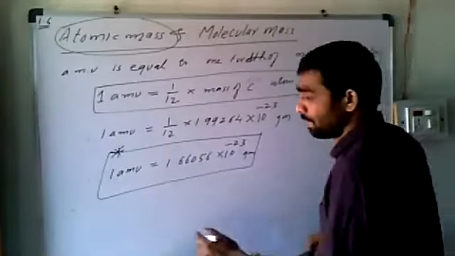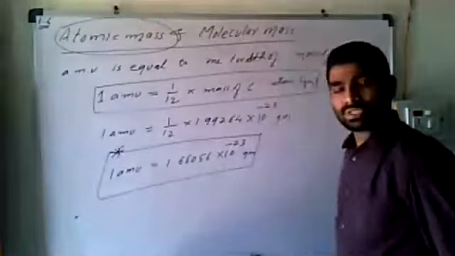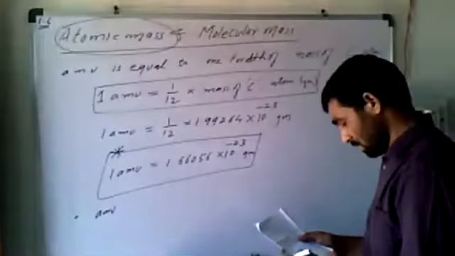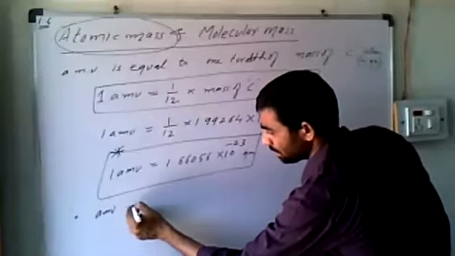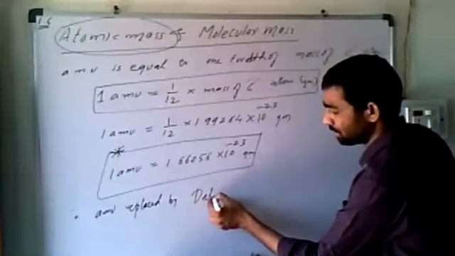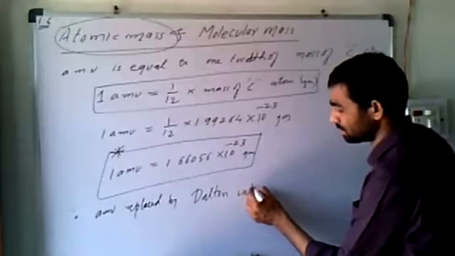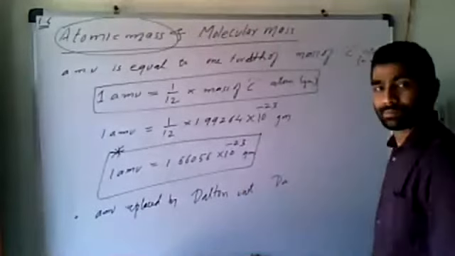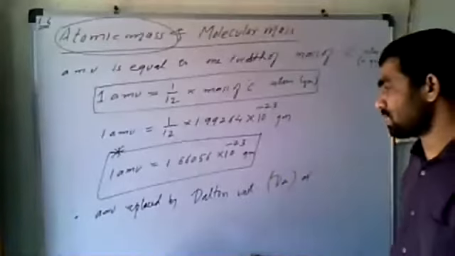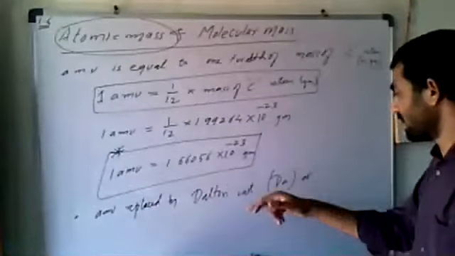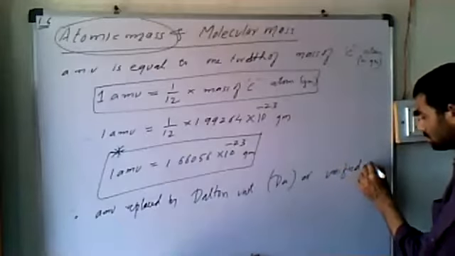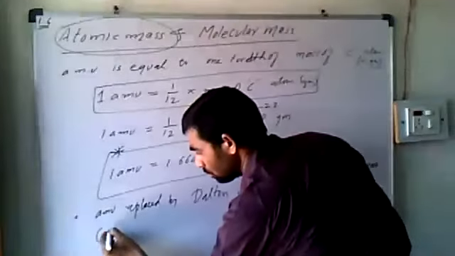Now, recently AMU has been replaced by the Dalton unit, that is Da, or the unified mass, small u.